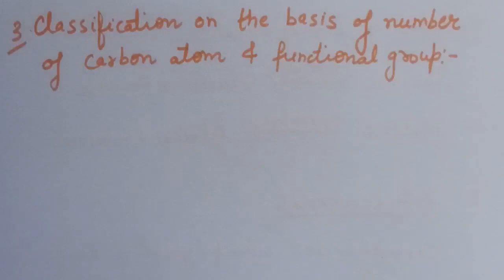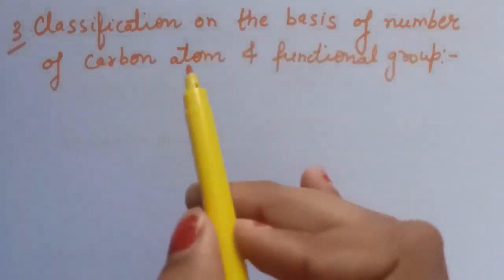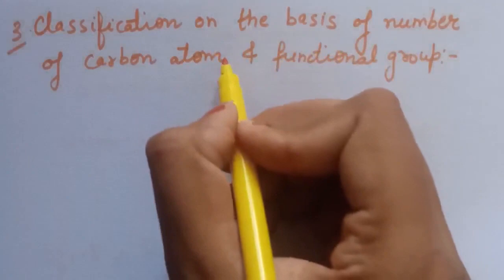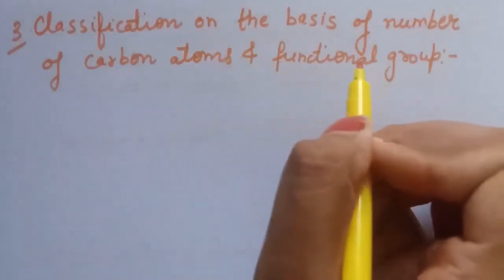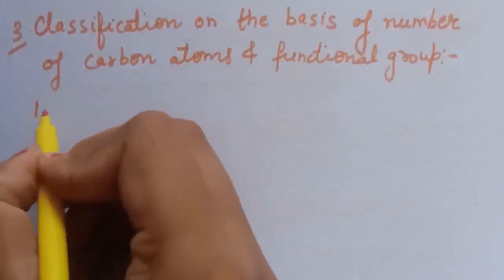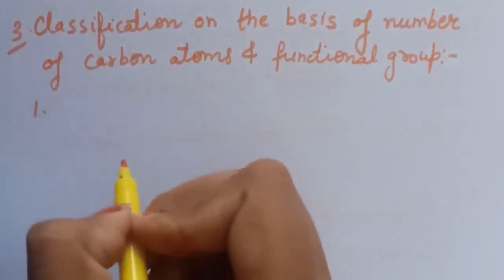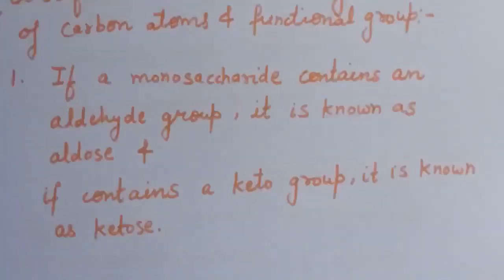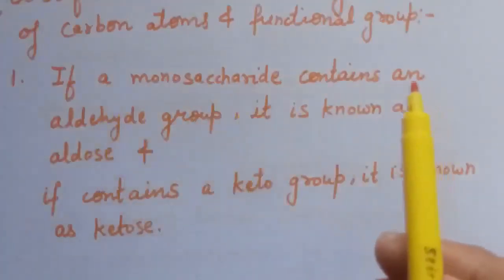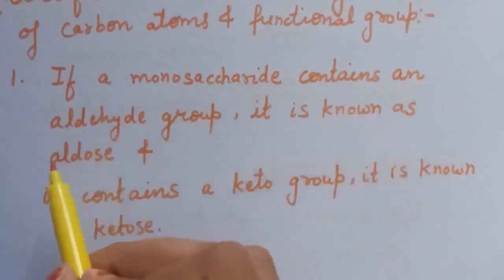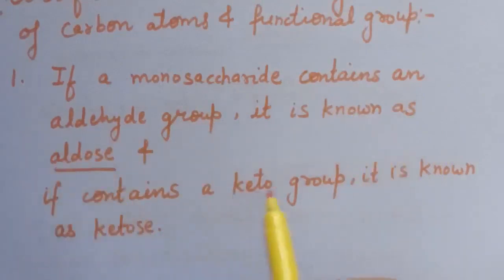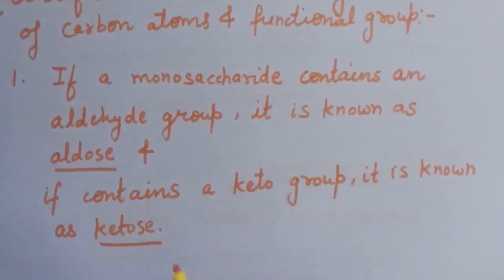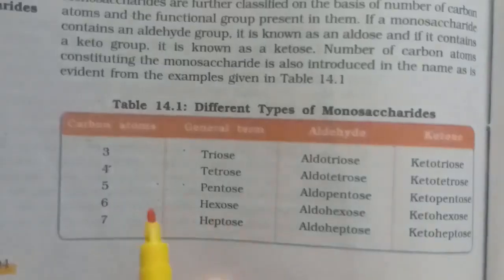Next classification is on the basis of number of carbon atoms and functional group. If a monosaccharide contains an aldehyde group, then it is known as aldose, and if it contains a keto group, then it is known as ketose. So here one table is given.